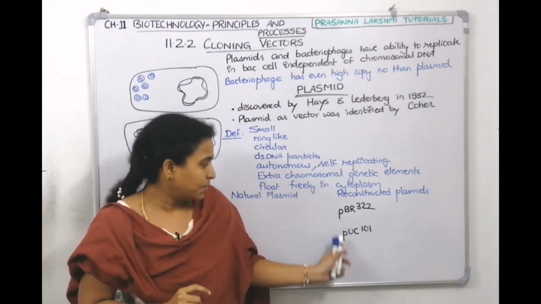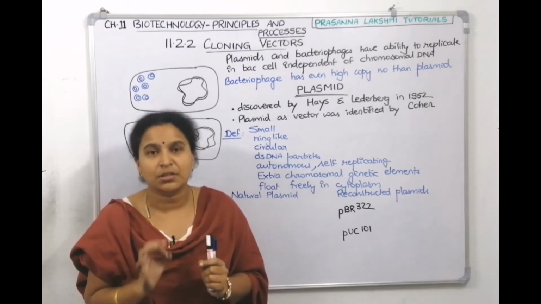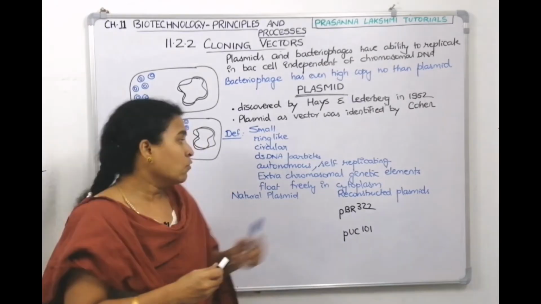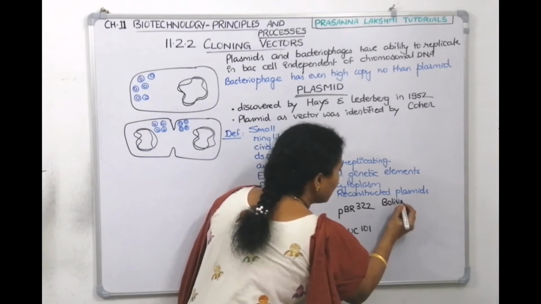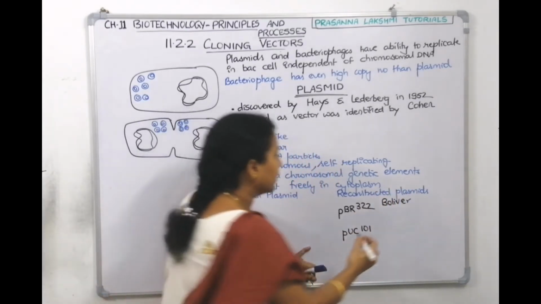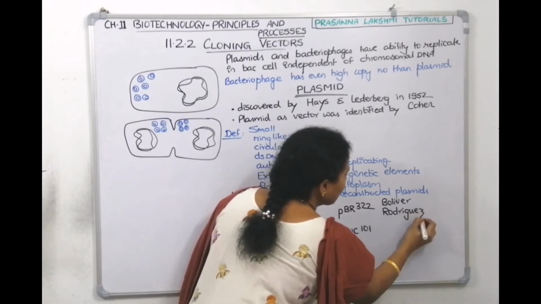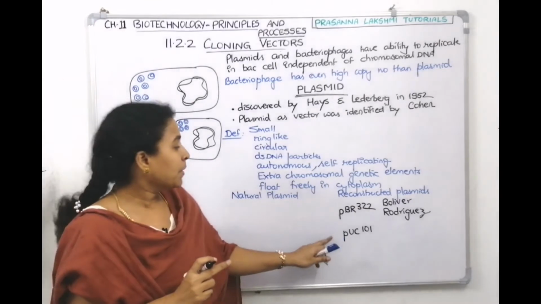So PBR is constructed by which scientist? P stands for plasmid, right? BR stands for the names of the scientists who constructed it. The names of the scientists are Bolivar and Rodriguez. These two people constructed this vector.